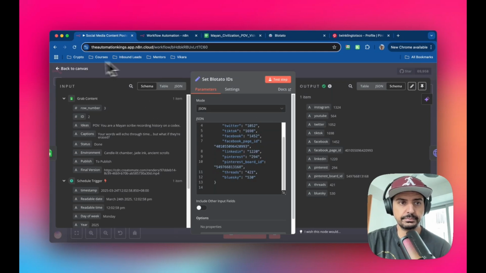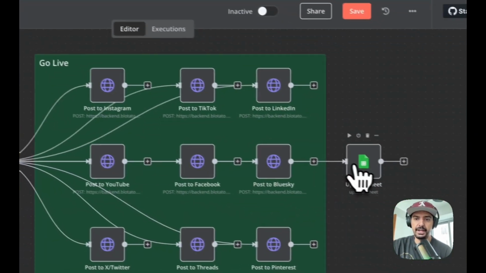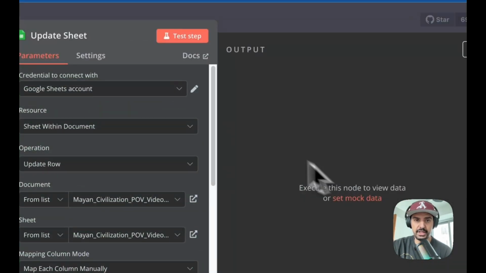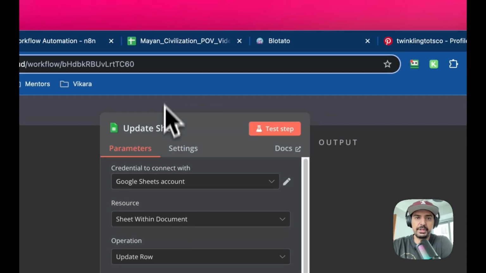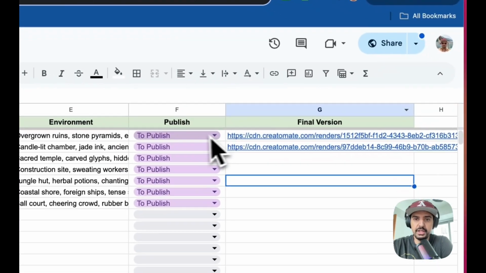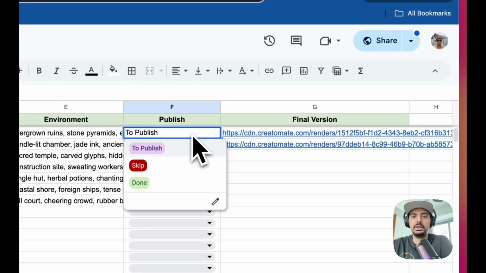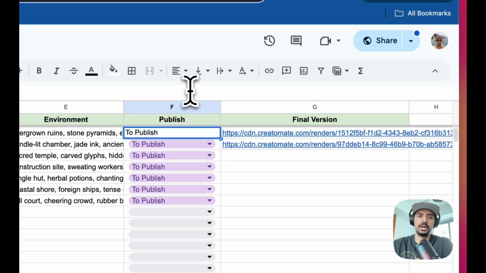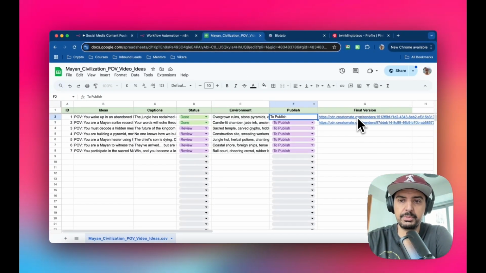Paste it in there. Okay. And then the last one you want to build is this one here, the update sheet. Okay. Because what that's going to do is once this is posted, it's going to change the status from to publish to done. And the reason you're going to do that is because once you finish this one, on the next cycle, you don't want to publish the same content again, right?